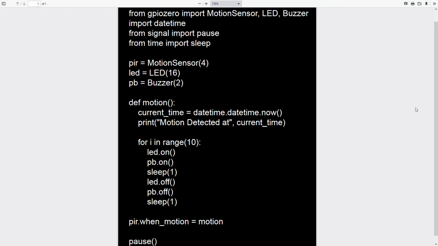In the next line of code, I wrote, when the motion sensor detects motion, I want to run the function motion. Now let's run the code and see the result.